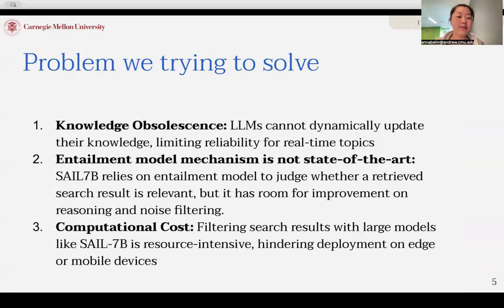The problems we're going to solve are, first, knowledge obsolescence. The second is that the entailment model for Self-RAG is right now a couple hundred million parameters. It is not state of the art, so we want to improve on that. And third, the computation cost for Self-RAG is very resource intensive and high. We want to lower it.